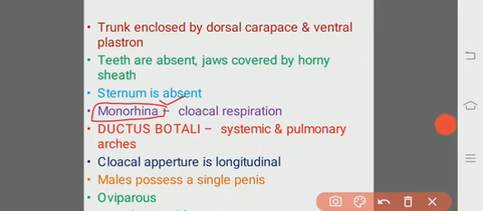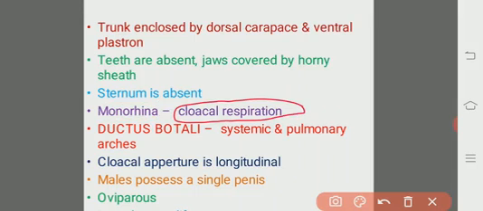Then some of them exhibit cloacal respiration. Usually the respiratory organs are the lungs, but the marine turtles exhibit cloacal respiration. It is also a specific feature of the chelonians.